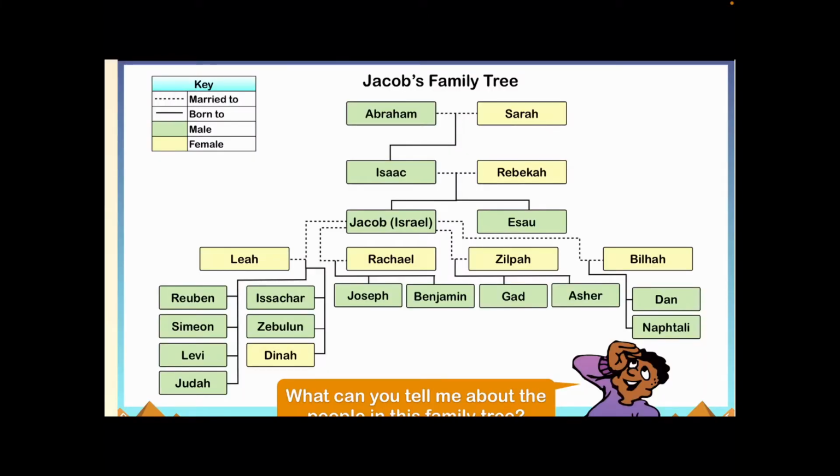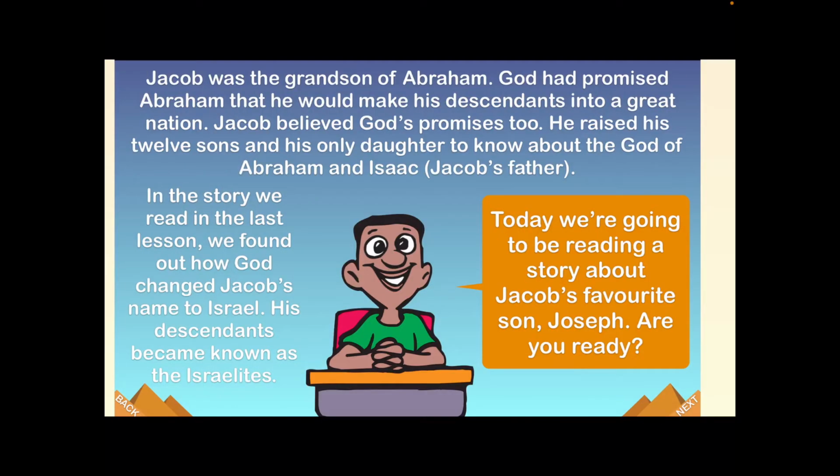So who is Joseph? Who can remember this family tree from last week? See if you can pause the video and find Joseph in this family tree. That's right, there he is. He is the son of Jacob and Rachel. Jacob was the grandson of Abraham. God had promised Abraham that he would make his descendants into a great nation. Jacob believed God's promise too. He raised his 12 sons and his only daughter to know about the God of Abraham and Isaac.